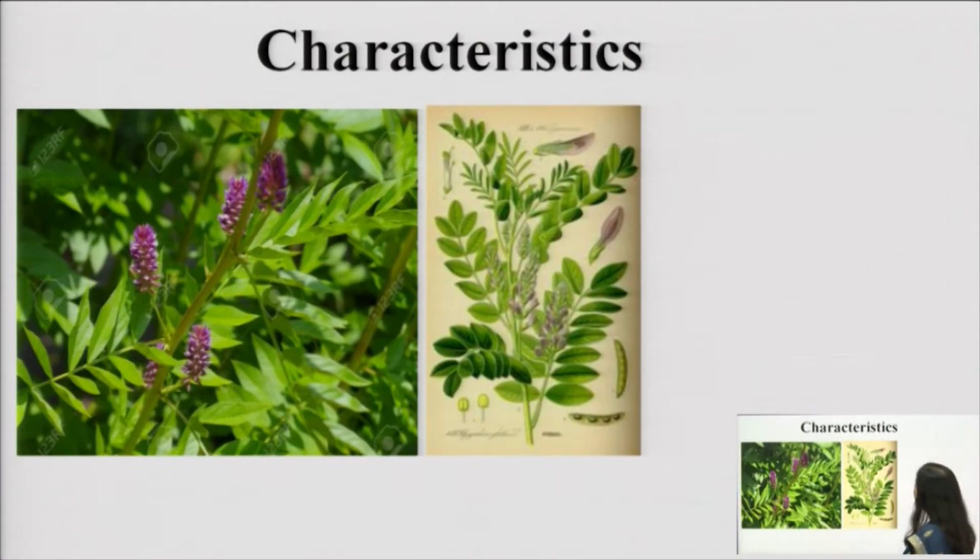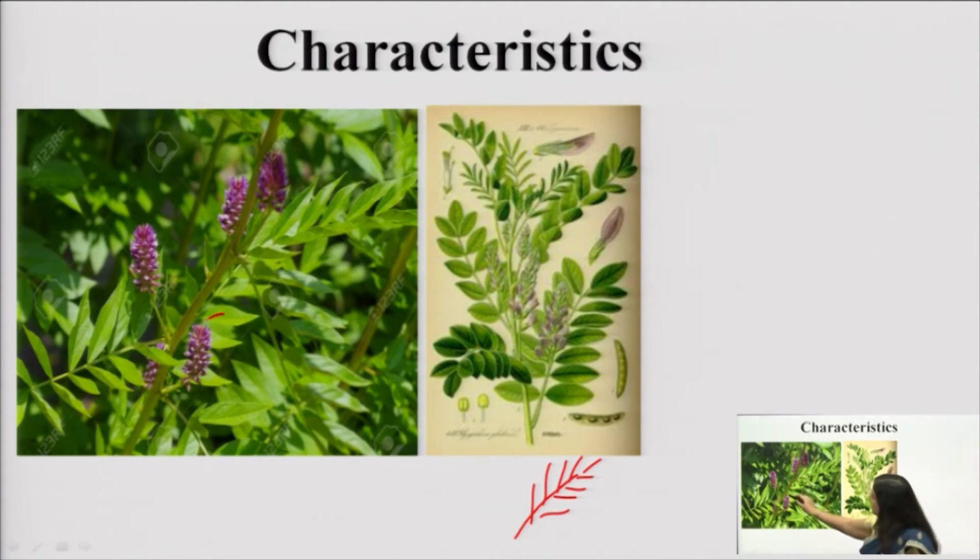This is the picture of our licorice plant, and as I told you initially, it belongs to the Leguminosae family, okay. So, you can see that the leaves are compound leaves. Compound leaves means the lamina is divided into small leaflets. So, it is a compound leaf with many leaflets, and the flowers are very bright, prominent purple colored flowers.